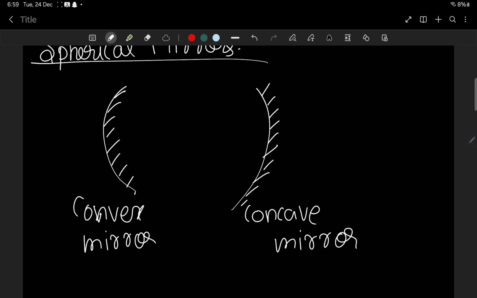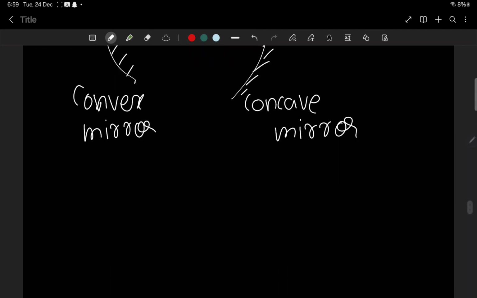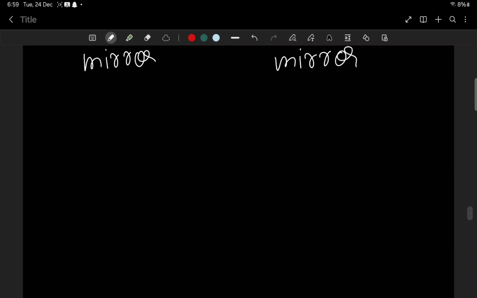Okay, now there's a basic assumption we are taking: that the radius of curvature will always be 2 times the focal length. You just learn it by heart. In NCERT the proper derivation is given, but there's no time to derive, so we'll just learn it by heart. Now comes the sign convention.